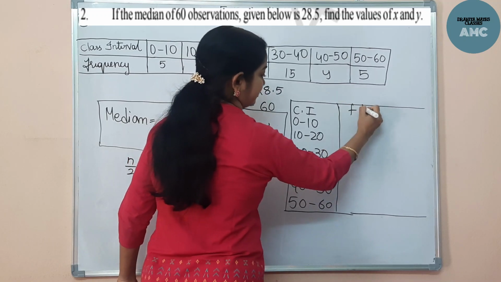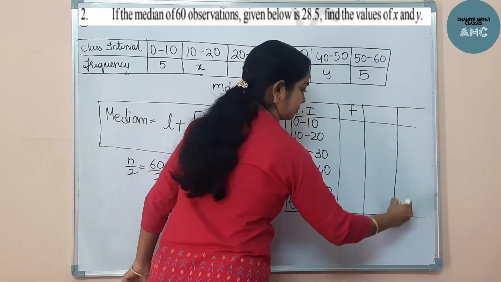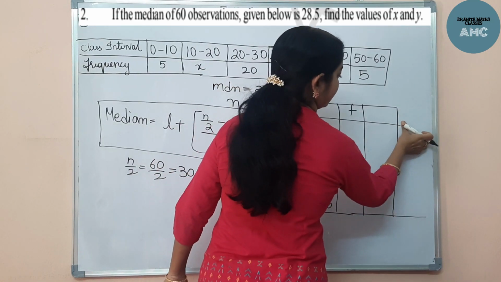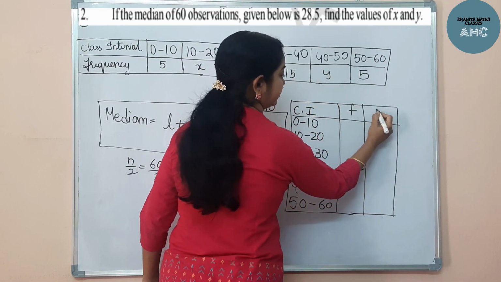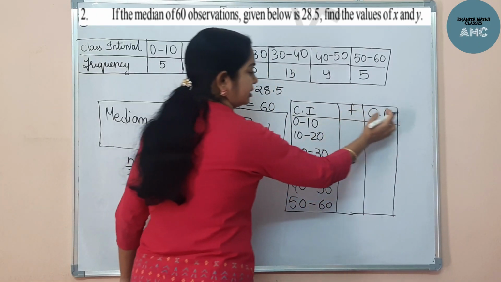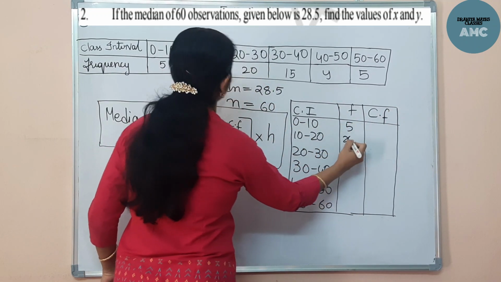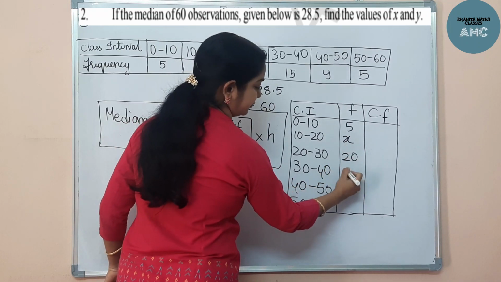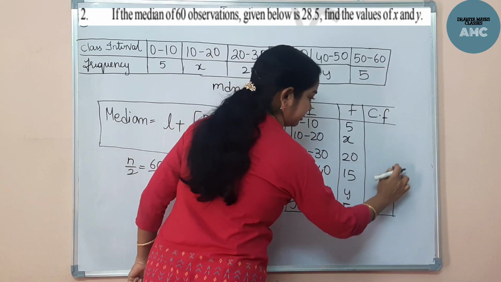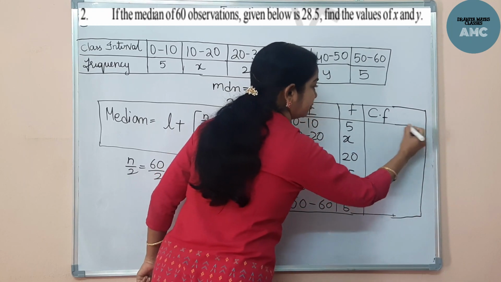Now the frequency is given. Here we will find the CF, that is the cumulative frequency. You can write the total cumulative frequency. Here the frequencies are 5, x, 20, 15, y and 5. Let's take a big table, because we have to add them. Add the frequencies, so we get the cumulative frequency.